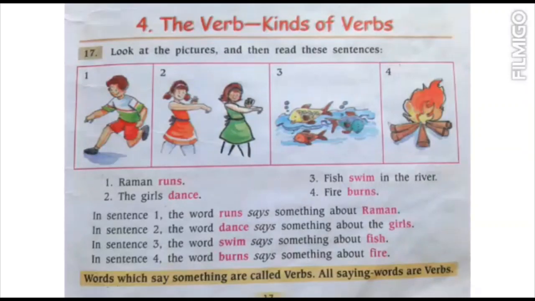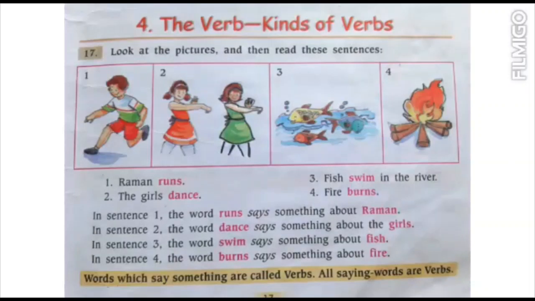Now look at these pictures. First one is a boy is running. Second is girls are dancing. Third is fishes are swimming. Then fourth is fire is burning. So in first one Raman runs. So he is doing the action of running. So runs is the verb here.